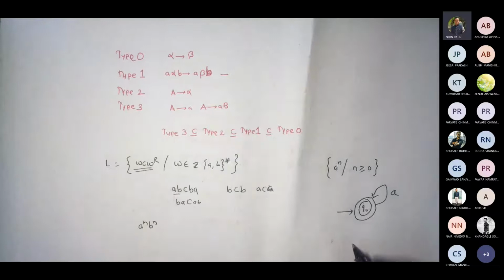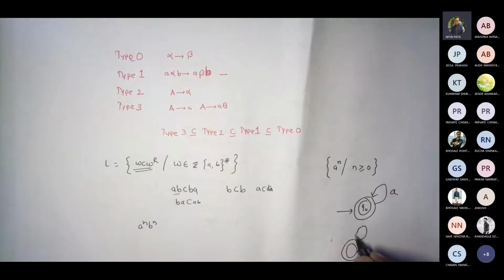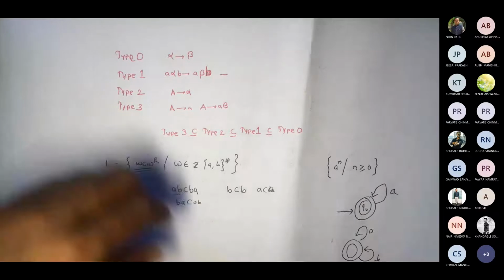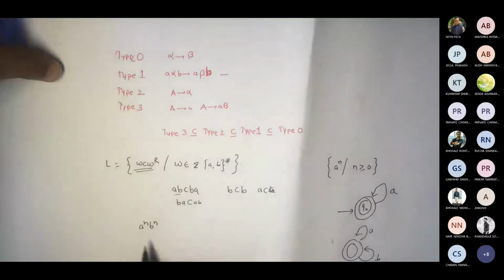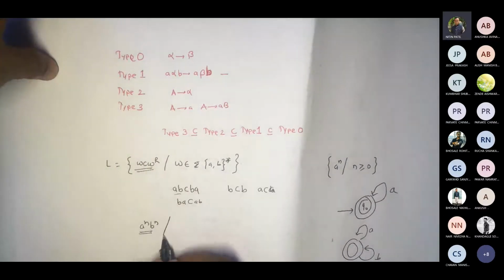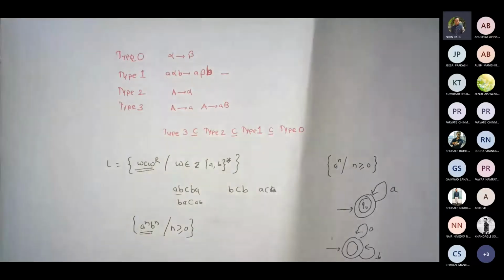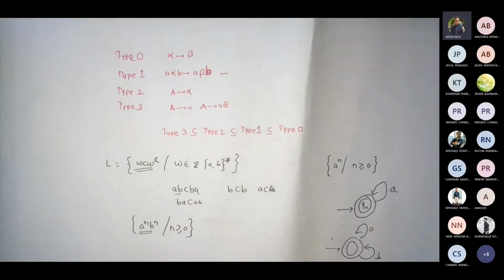Now if I try to draw this, for example, A raised to n, B raised to n. Here, what is mandatory? The string should start with A, correct? But in this case, if you recall, we saw this example too, while trying to minimize the automata. One example that we saw was there were no non-final states, but all of them were final. So we could not construct this one as minimized.